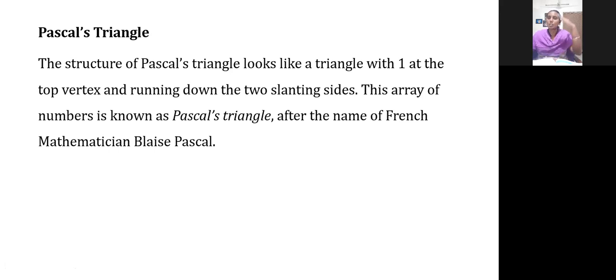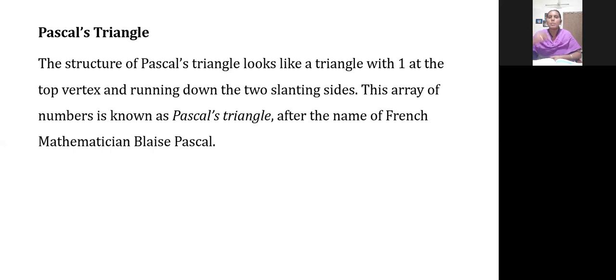At the top you have one value, and running down the two slanting sides, 1 keeps running. I told you, how will the triangle come in shape? The slanting sides will also be filled with 1.